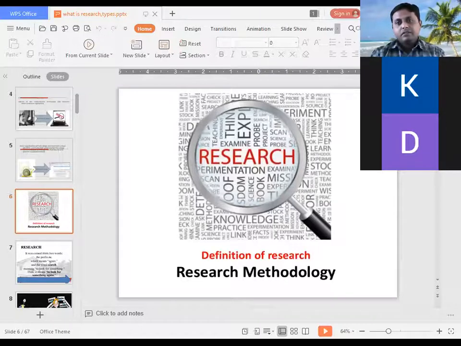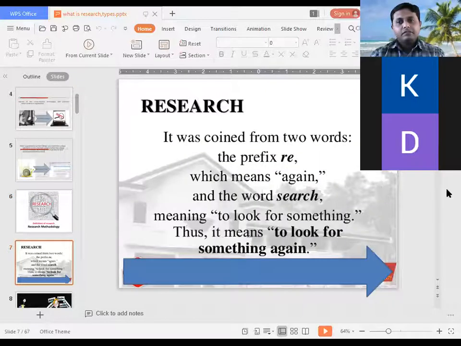As we know, re means to repeat the same action again. So what is the meaning of research? Re means again, repeating the same action. So repeating the same searching again. It can be the rough definition of research.